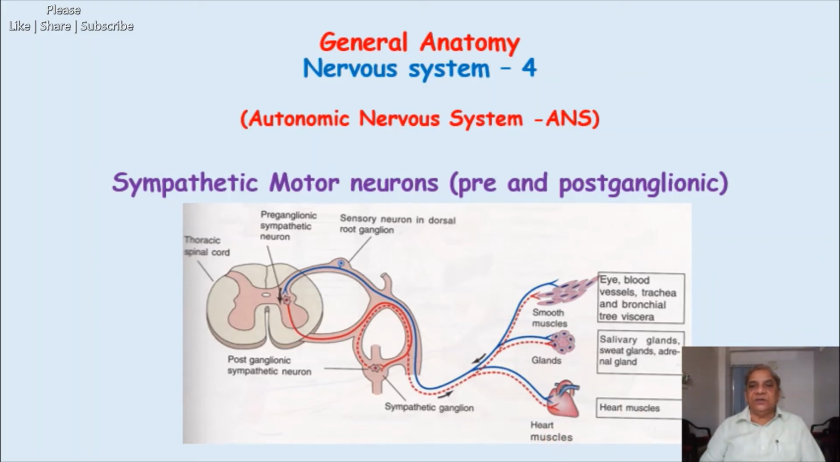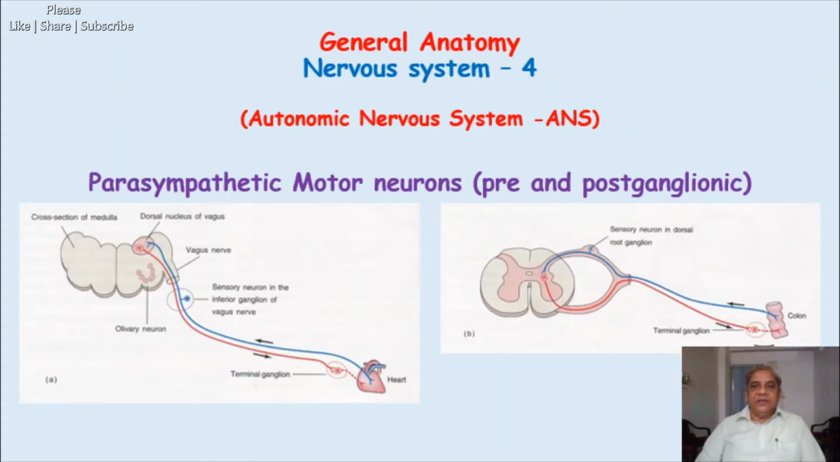Let's go on. After you have understood the postganglionic and preganglionic neurons which are present in both divisions, sympathetic and parasympathetic, let us see here. After seeing the sympathetic in the previous slide, let's come to the parasympathetic motor neurons here, preganglionic and postganglionic. Just see here, we are in the brain stem where some of the cranial nerves which are parasympathetic take origin.